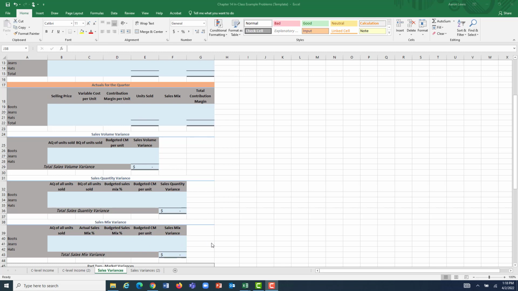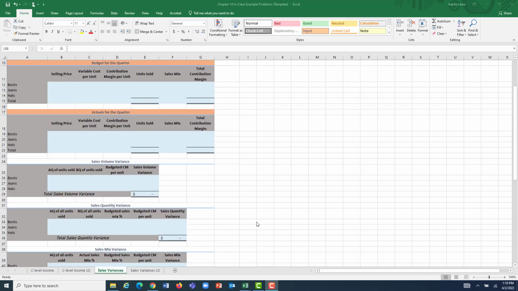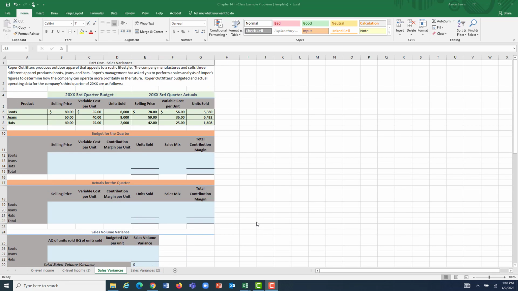Beyond that, we can look at the market, which is what customer demand was for the type of product, in this case outdoor clothing, that we thought was going to be there. Were there enough people willing to buy boots and jeans and hats that we thought there was going to be? So let's break down what happened to Roper Outfitters between what they expected in their 2000XX third quarter budget and what actually happened as the results.